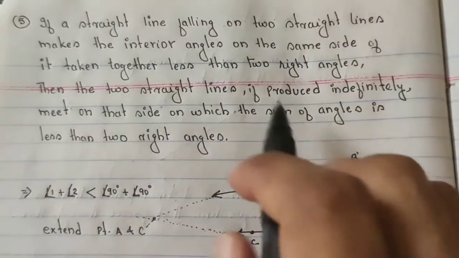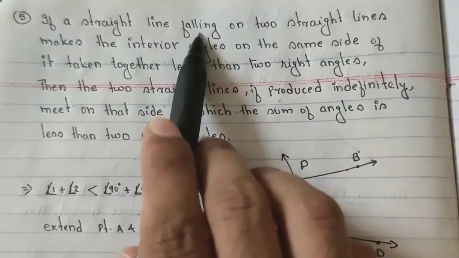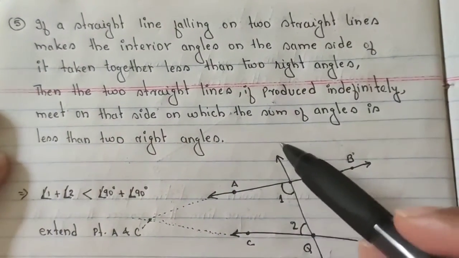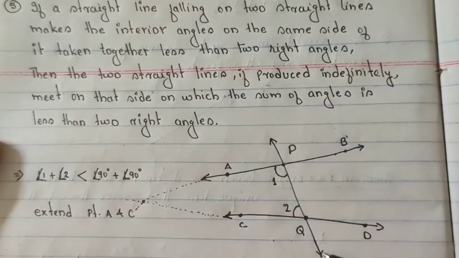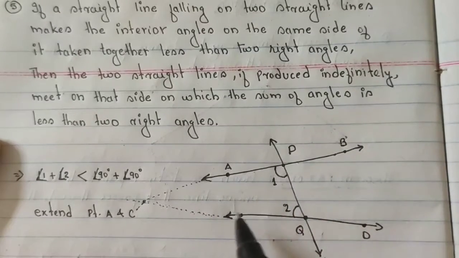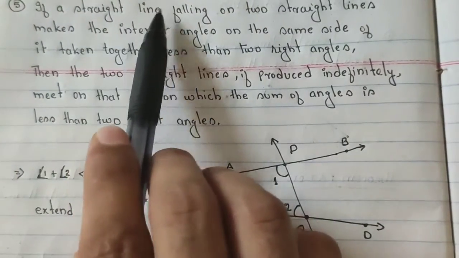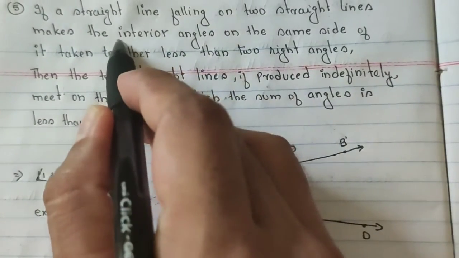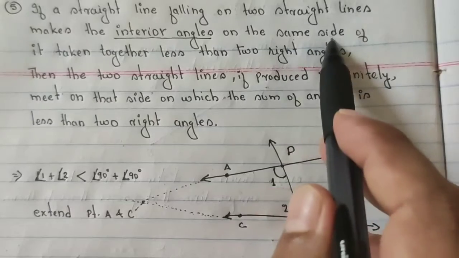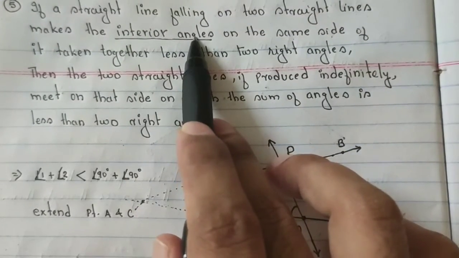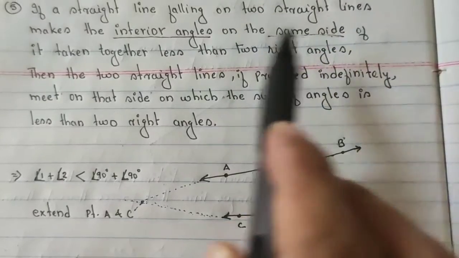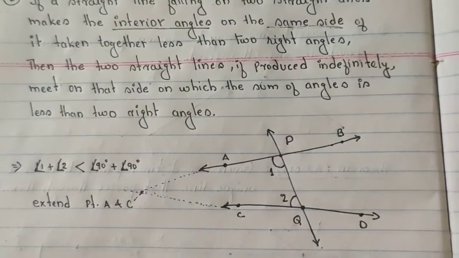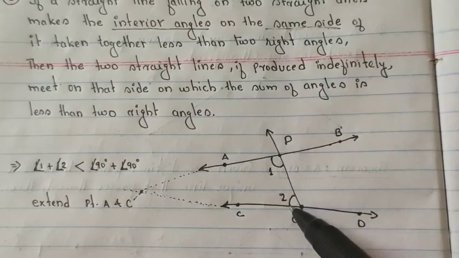Now moving to the fifth one, which is the last: if a straight line falling on 2 straight lines, suppose this is the straight line PQ, which is falling on 2 straight lines AB and CD, makes the interior angles on the same side taken together less than 2 right angles, you have to pay attention to the interior angles on the same side.